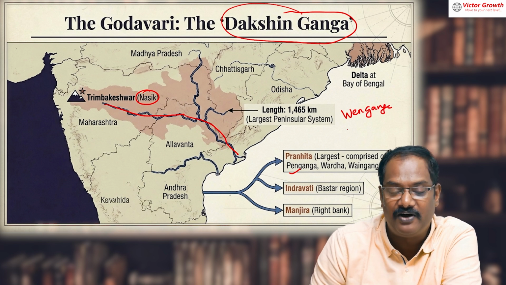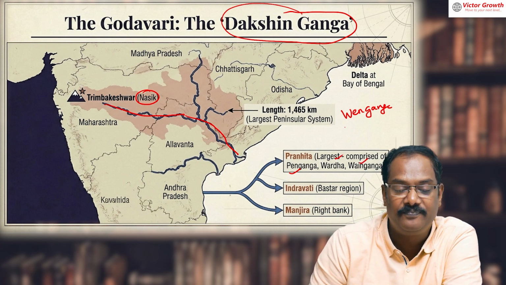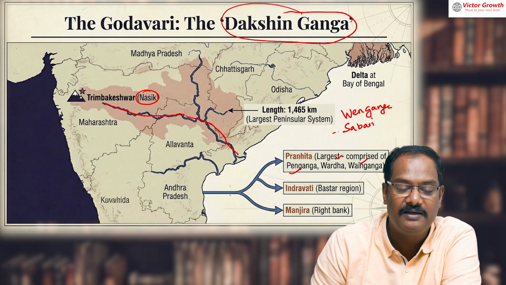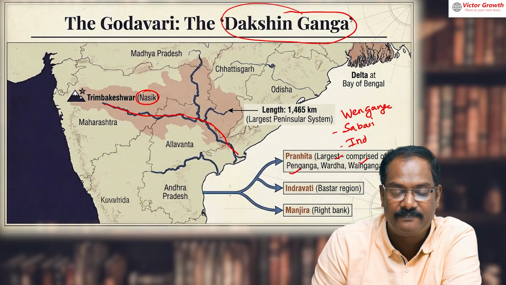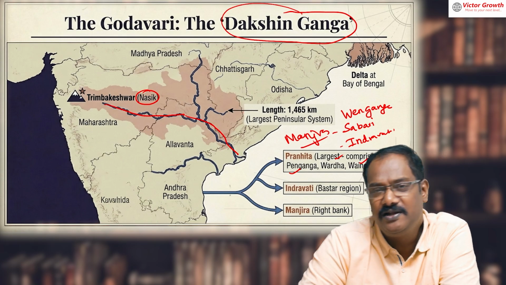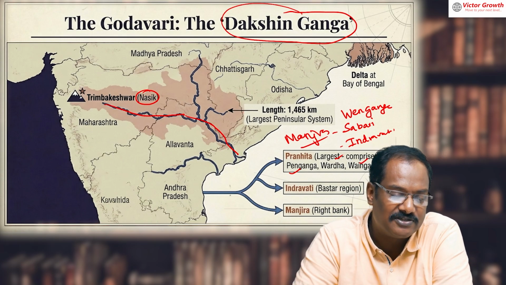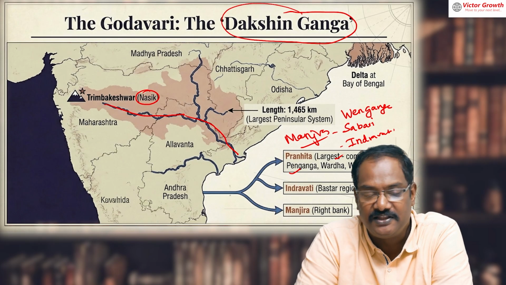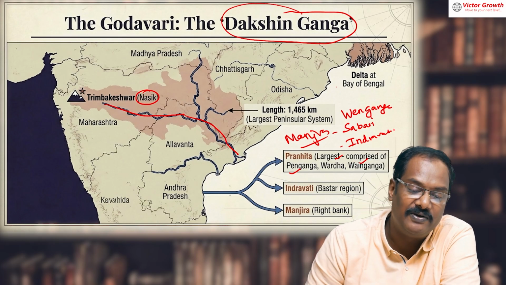Okay, Wardha, Sabari, Indravati, Manjra. Try to learn the tributaries. Definitely a question is coming. Okay, some of the tributaries I have given here: Wainganga, Penganga, Sabari, Indravati, Manjra, Pranahita. If you want to write on, whatever is in my memory, I'll tell you. Pranahita.